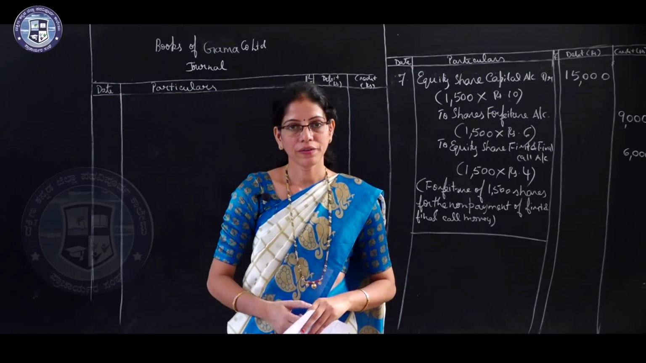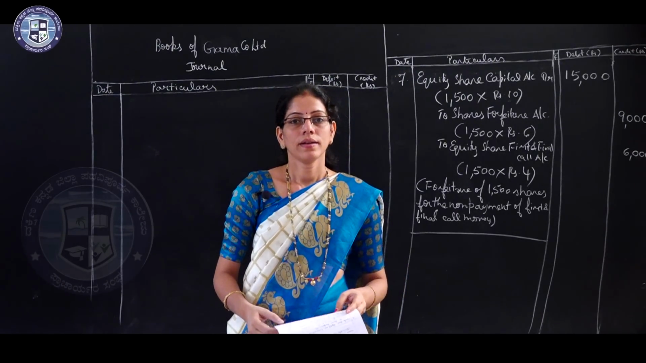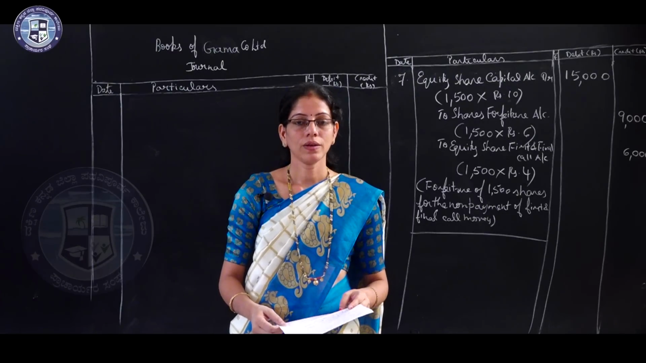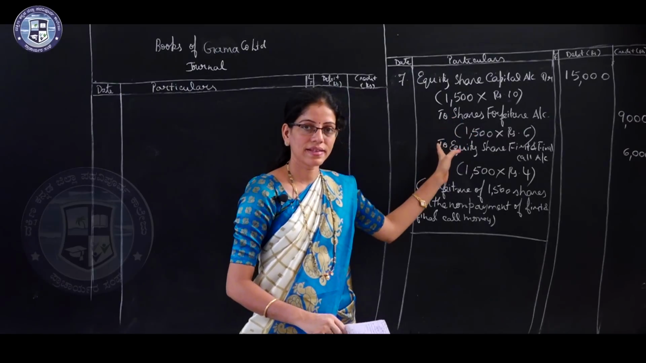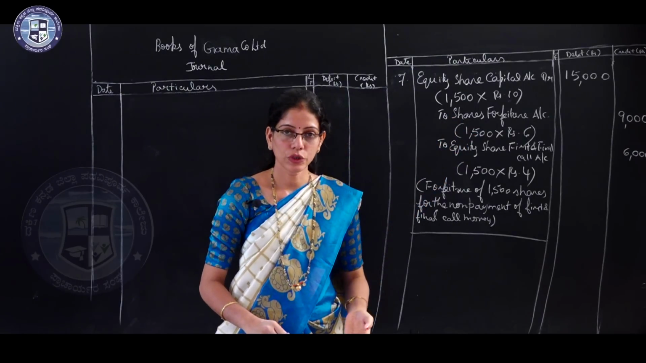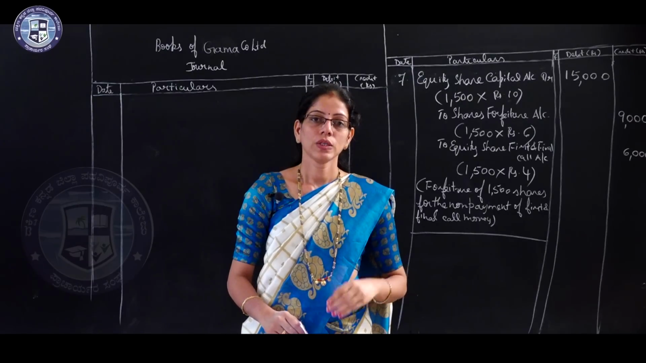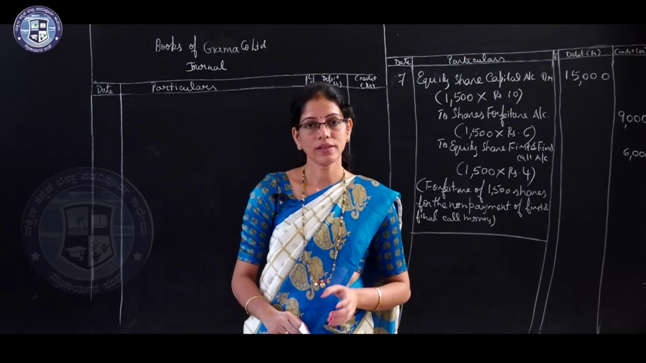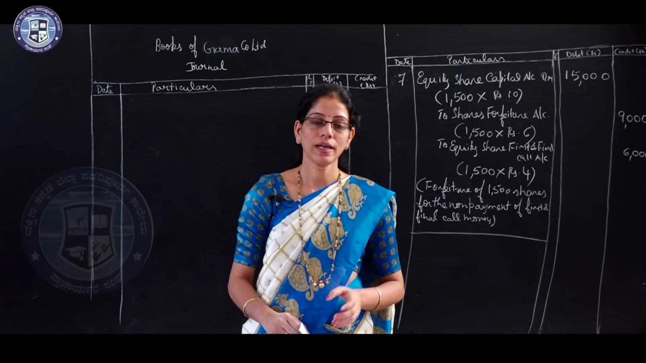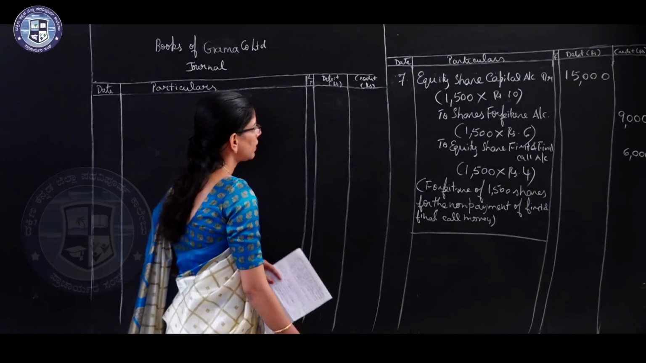Now the next entry is for reissue of those forfeited shares. Here, even though 1500 shares were cancelled, the company reissued only 1000 shares to some other person. So while reissuing, the entry is bank account debtor, shares forfeiture account debtor to equity share capital account. Right, number 8.